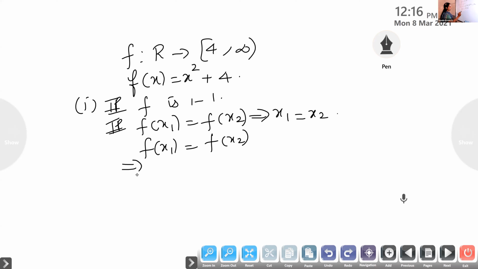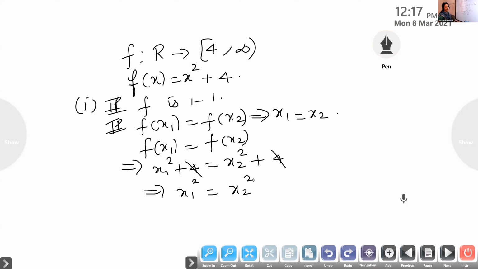So that implies x1 square plus 4 is equal to x2 square plus 4. Is it correct? The 4 you can cancel on both the sides. So we'll get x1 square is equal to x2 square. Therefore, what is x1?